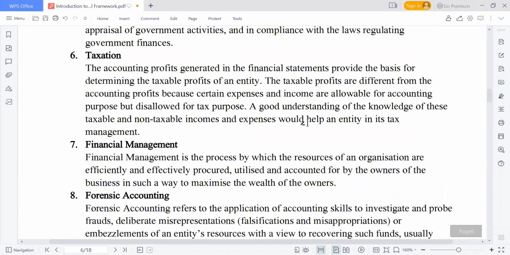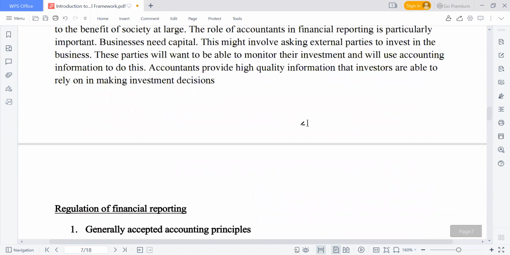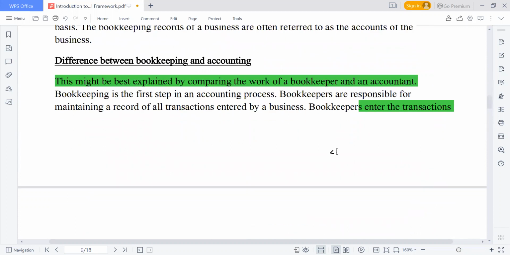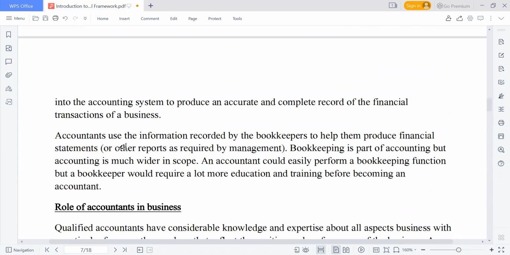So who would take that information up now? You see, it is the accountant. So the accountant uses the information recorded by the bookkeeper to help them produce financial statements and other reports. Bookkeeping is part of accounting, but accounting is wider in scope. An accountant could easily perform bookkeeping.